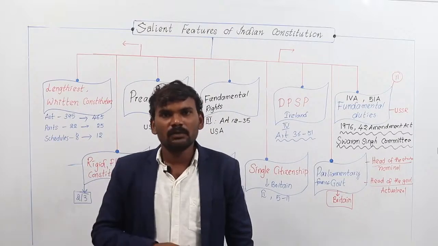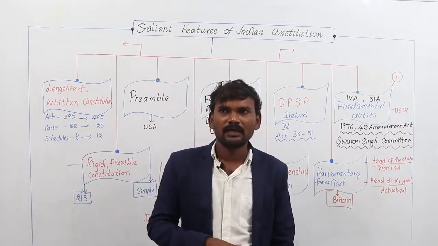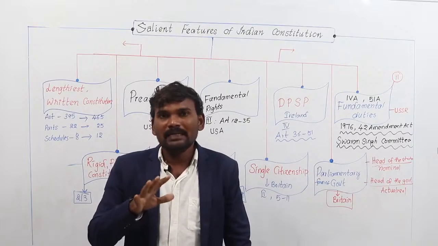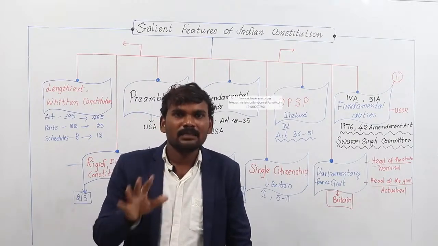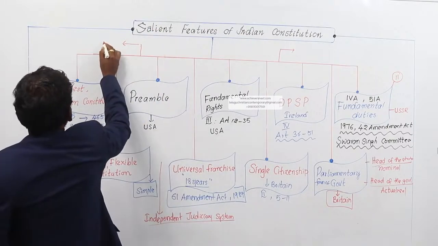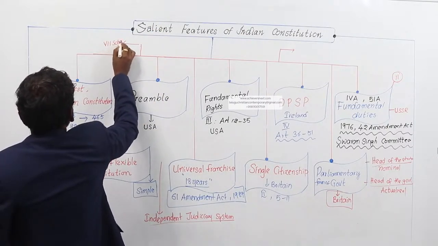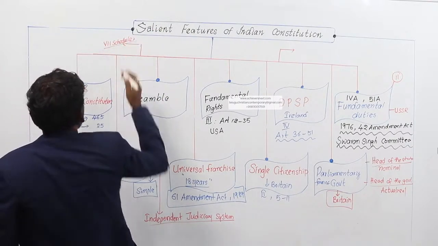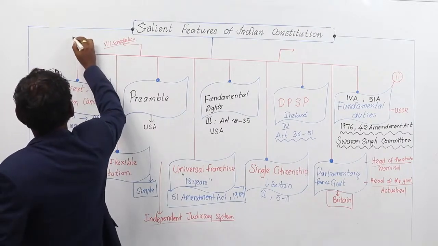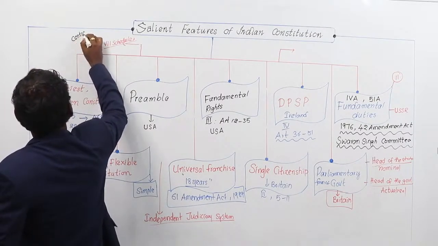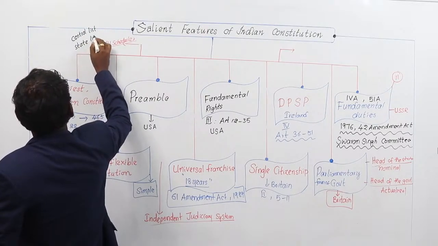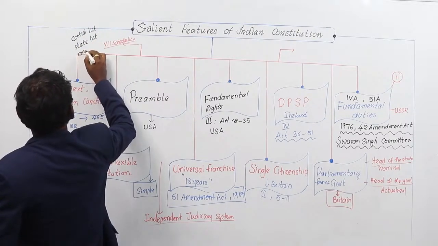The central government has one individual constitution and each state has its own constitution. At the central level there is a citizenship, and in the states there is another citizenship. But in our India, powers are distributed between state and central, but not equally. In the 7th Schedule of our Indian Constitution, the distribution of powers between state and central is clearly mentioned. Three types of lists are mentioned: the central list, state list, and concurrent list.